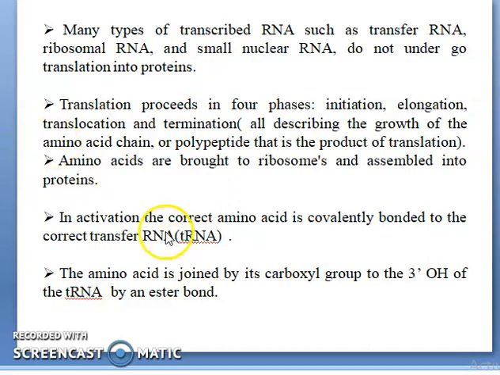In activation, the correct amino acid is covalently bonded to the correct transfer RNA, tRNA. You can see that the amino acid is joined through its carboxylic group to the 3' OH of the transfer RNA by an ester bond.